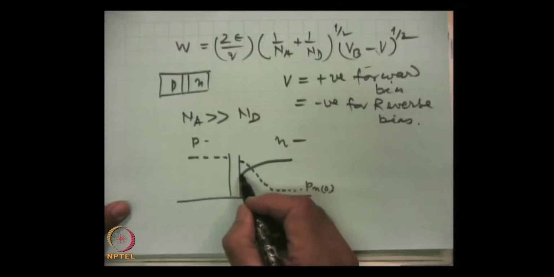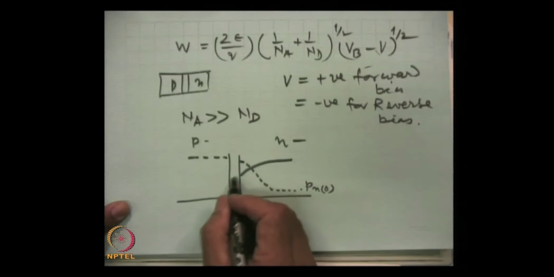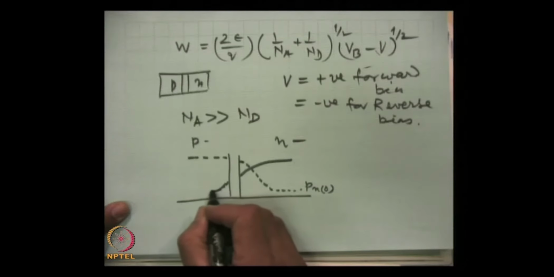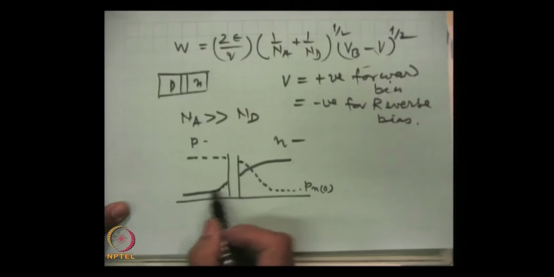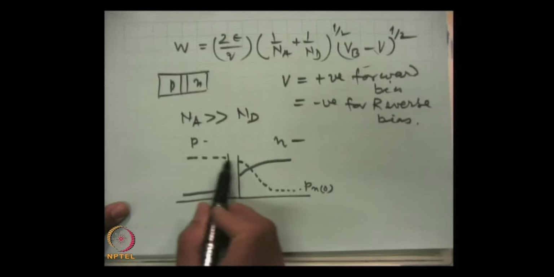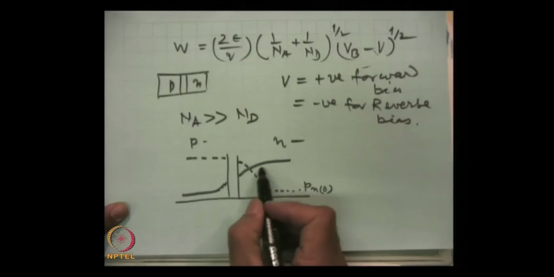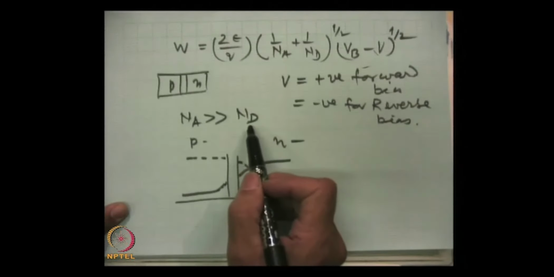This is the electron drift, and this is the current because of electrons. Hole current here is mainly diffusion. This is the electron current, which are in minority.